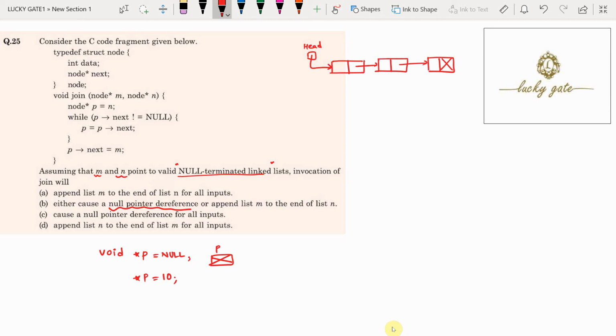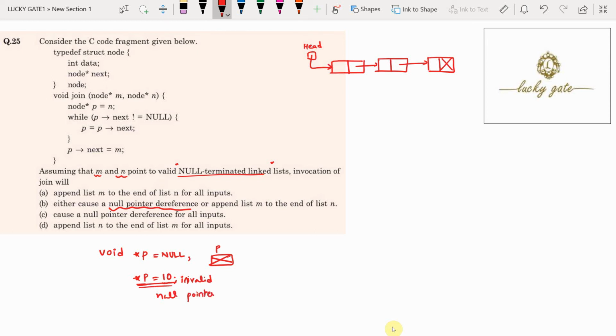Star p indicates the value at p, which is now storing 10. But because p is not pointing to any variable, the assignment of 10 to the value at p is invalid. This is called null pointer dereference.